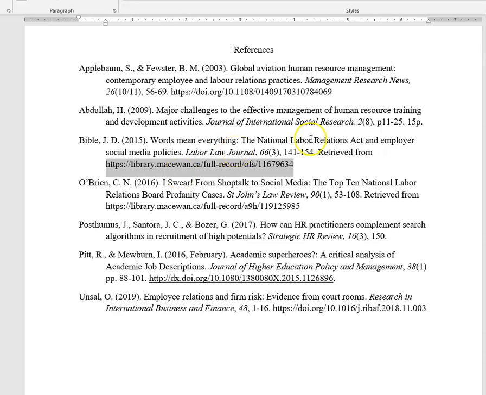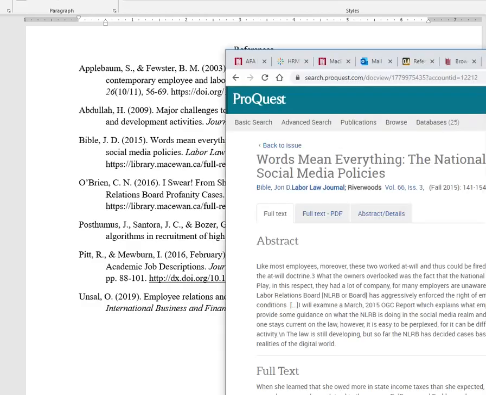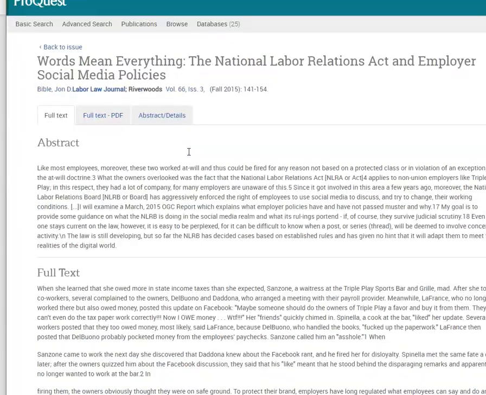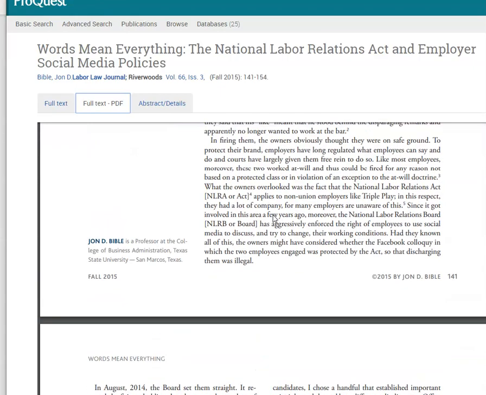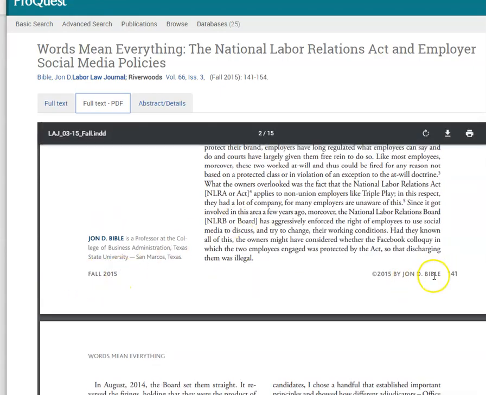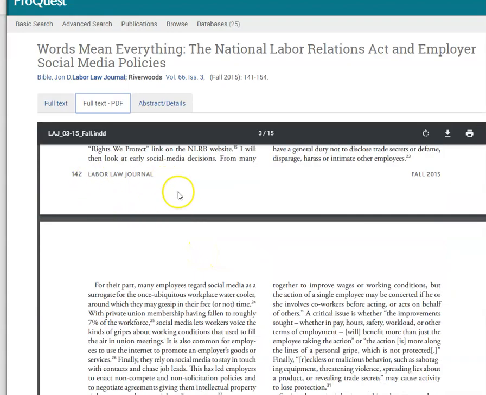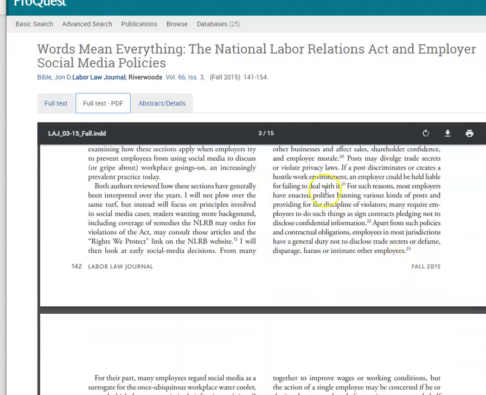So if I look up this article, let's try this one here. Words Mean Everything, the National Labor Relations Act and the Labor Law Journal. Let's look that one up. Okay, if we find it here on the web, this is the article here, okay? You can look at it a little bit differently, see what it looks like. It tells you the time of year. You can get the page numbers from the PDF. It gives you the journal name. That's kind of what I look for. And then you can use this here.